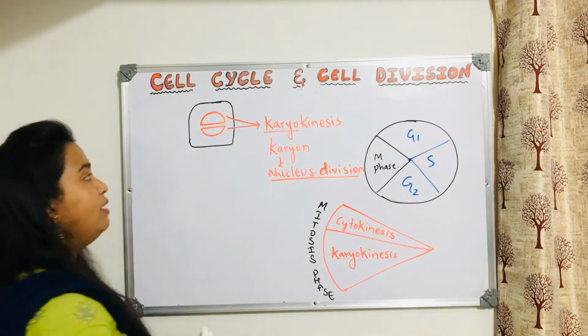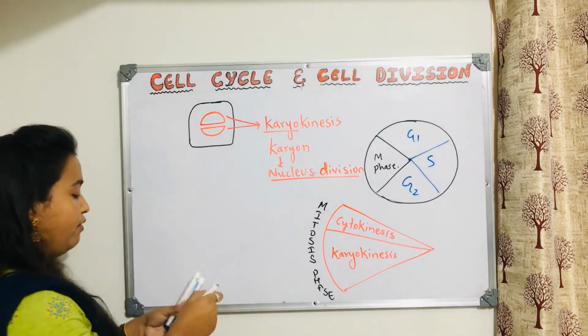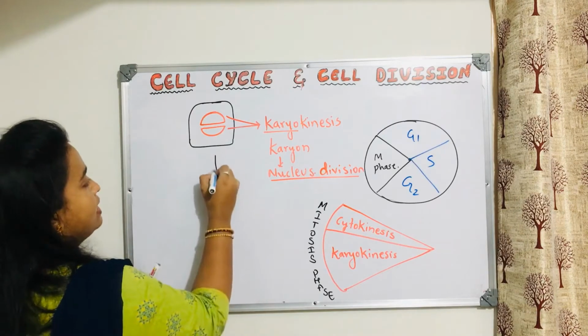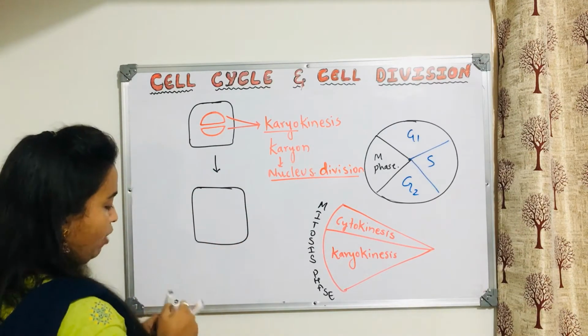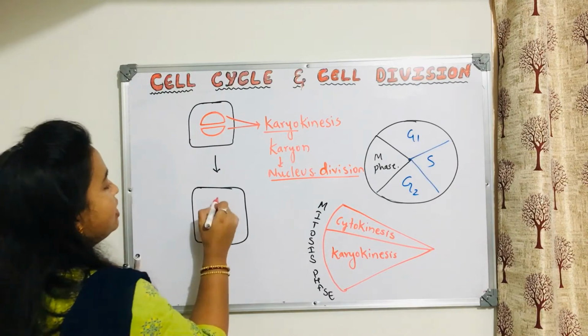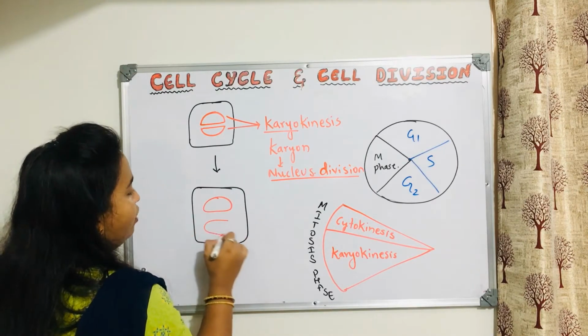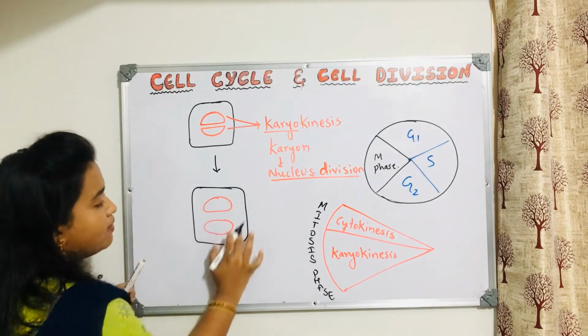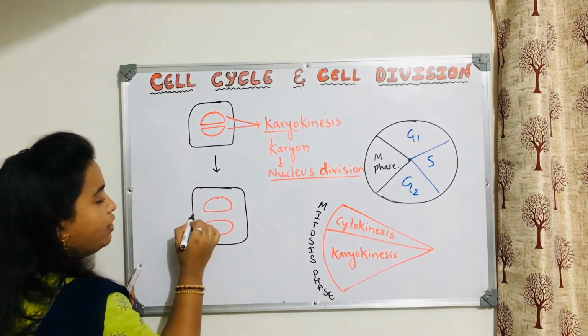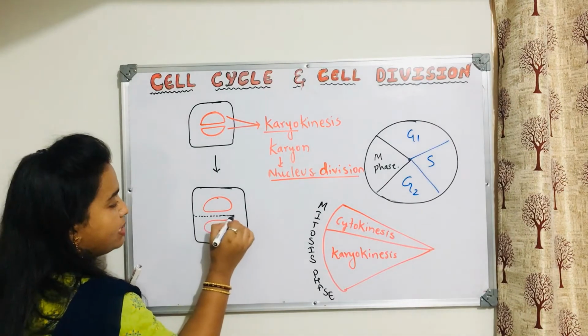Then what will happen? Once the nucleus is divided, it is already divided into two parts. Now the cytoplasm will start dividing like this.